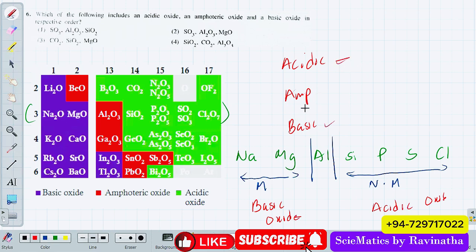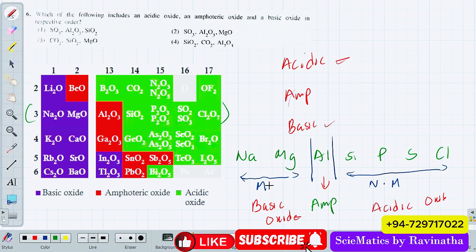So what is amphoteric? I told you at the beginning, just put the aluminium in the middle, because aluminium is amphoteric. What do you mean by amphoteric? Amphoteric means the oxide of aluminium has some basic features and also some acidic features. Aluminium oxide has both features, basic and acidic. That is called the amphoteric nature of the oxide.